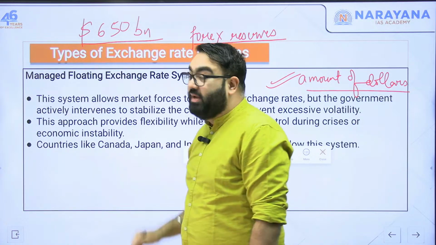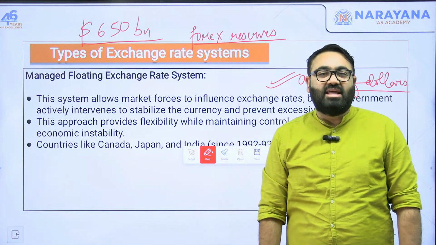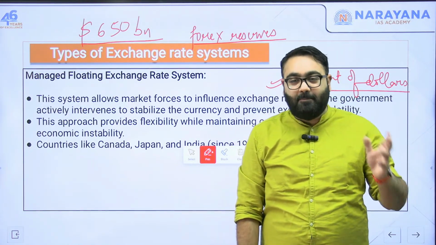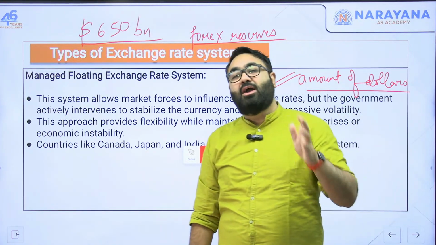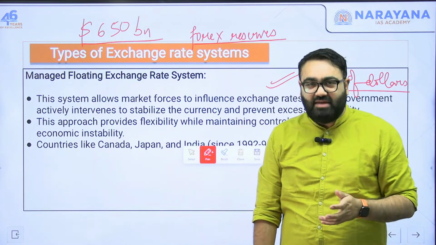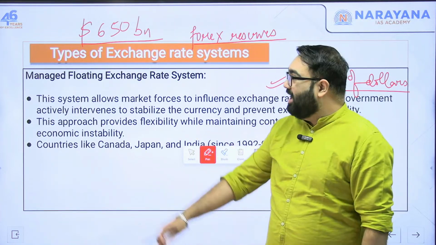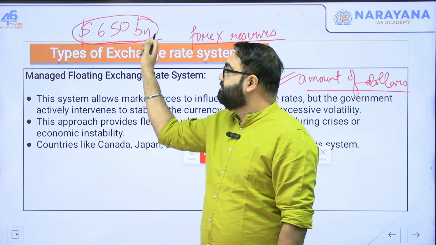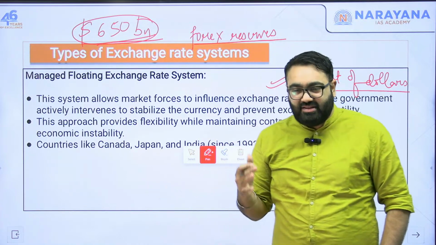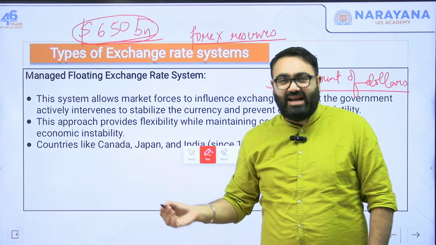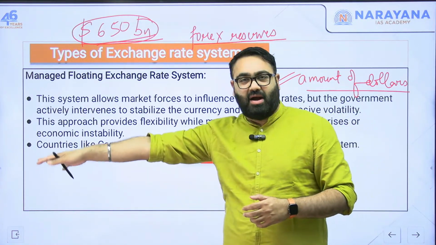When they think that the rupee is going down drastically or when they think that the rupee is depreciating too much, and they would want to stabilize the rupee or support the rupee, what should they do? They should increase the supply of dollar in the market. So you would see very often that when the rupee is depreciating at a very fast pace, the RBI starts selling some of these dollars, and the foreign exchange of RBI reduces. You can see that on a week to week basis when they publish the data. When there is depreciation of the currency, you will see the RBI selling more dollars in the market to strengthen the rupee.